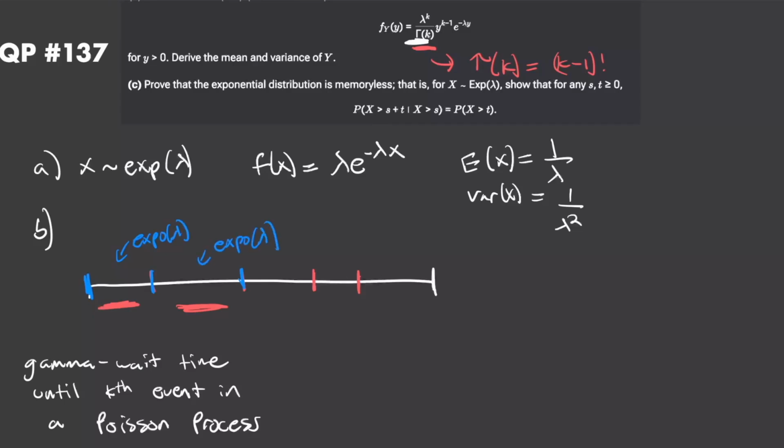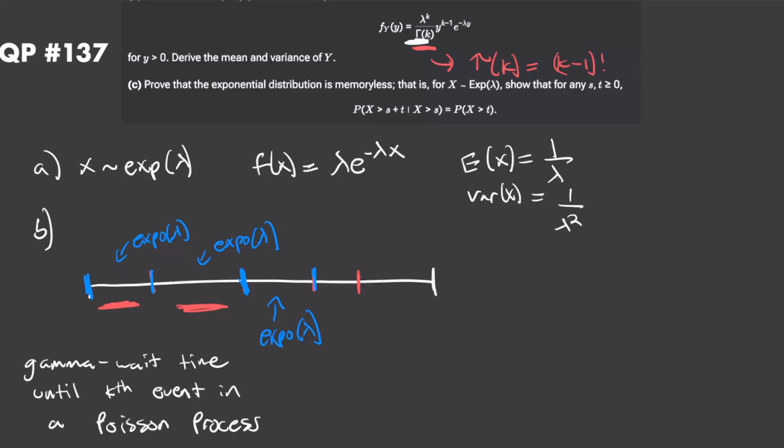And then right when I get to my second event, I'm going to have basically an exponential wait time until my next quote unquote first event. In our context, it's our third event. So right when I get to my second event, it's basically like I'm restarting the whole Poisson process from that exact point where my second event happens. And then we know that we are going to have an exponential wait time until the first event of that process. So this is just exponentially distributed with rate parameter lambda as well. So the wait time between events in the Poisson process is exponentially distributed.